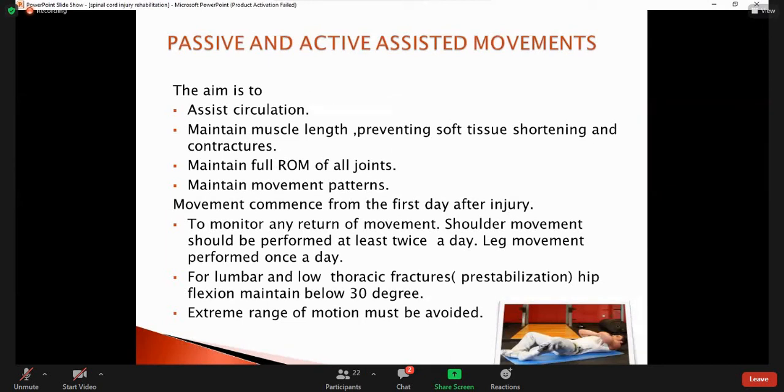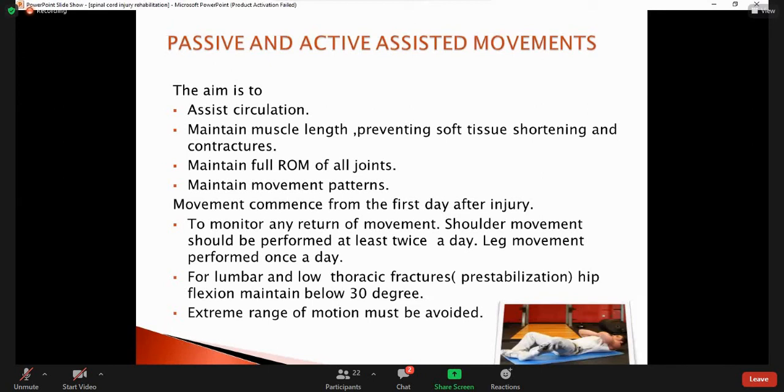Hello, do you guys have an idea about passive and active exercises? Passive exercises are exercises which the attendant or the physiotherapist performs for the patient. It's done passively. Active assisted exercises are those where half of the exercises are performed by the patient and half are performed with the help of the therapist or the attendant.